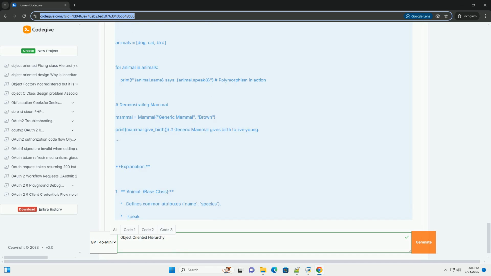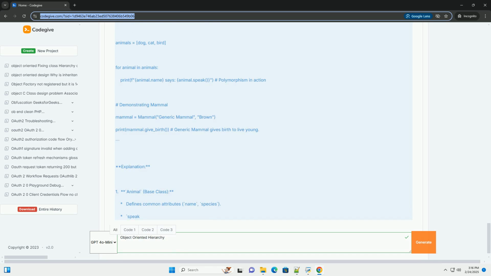__str__ provides a string representation of the animal object. 2. Mammal, derived class. Inherits from Animal. Adds a fur_color attribute. super().__init__(name, species="Mammal") calls the Animal's constructor to initialize the inherited attributes.